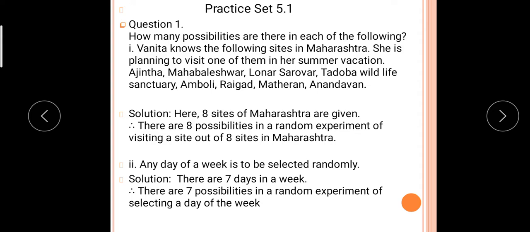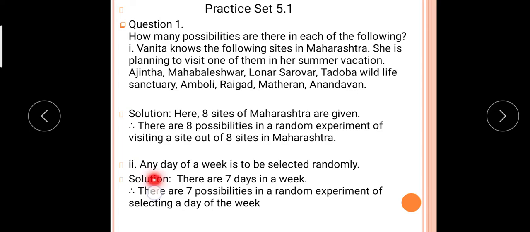Out of these 8 different sites in Maharashtra, there are 8 possibilities in a random experiment of visiting a site out of 8 sites in Maharashtra. So how many are there? 8.